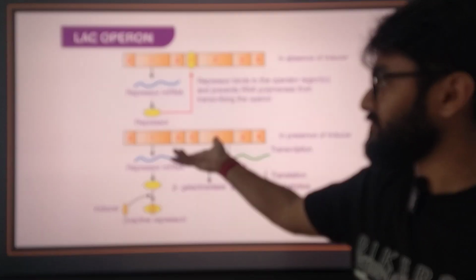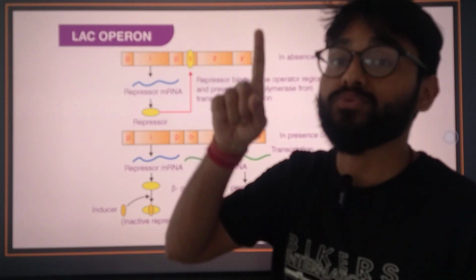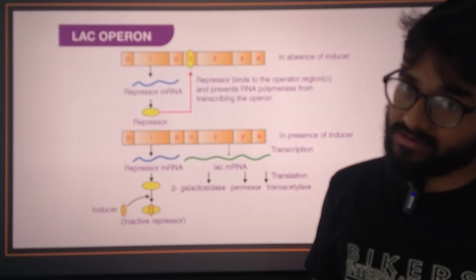Why transcription? Because after all, this is a gene, and that is why a repressor is bound to the promoter region, not to the structural region or the terminator region. Okay.